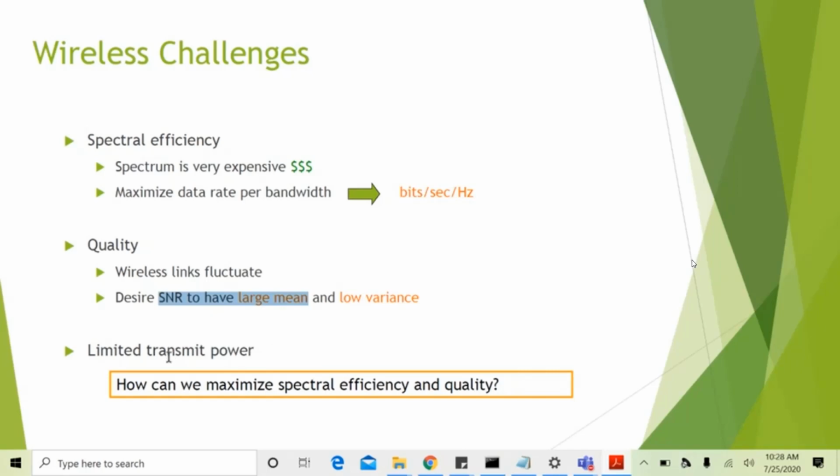And also we have limited power constraints in wireless communications, because we cannot transmit the power as we desire, since it is going to affect the ambience and human beings as well as birds and all. Okay. Then how can we maximize the spectral efficiency and quality with limited power?